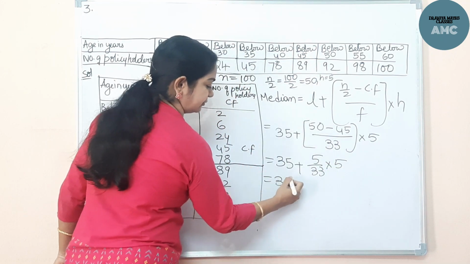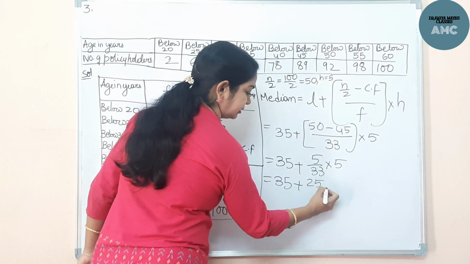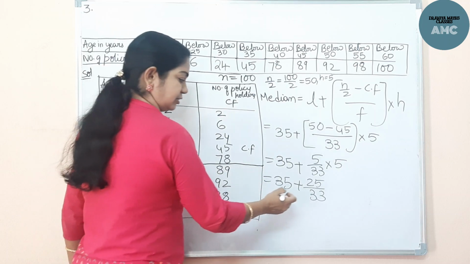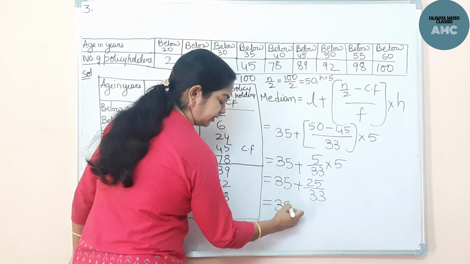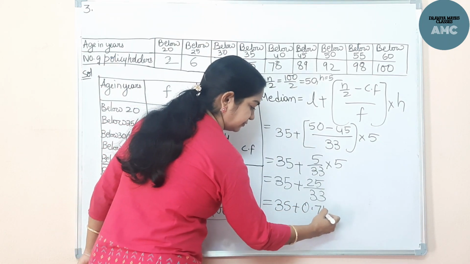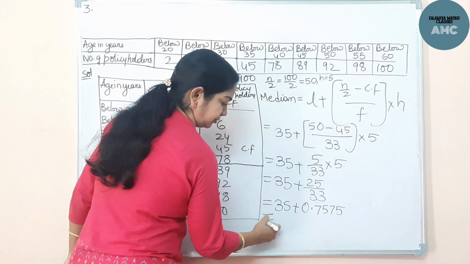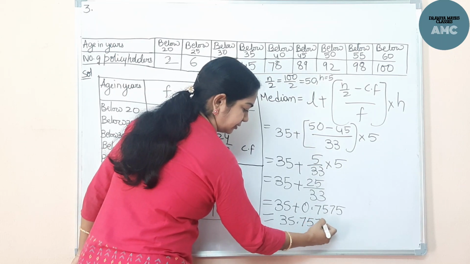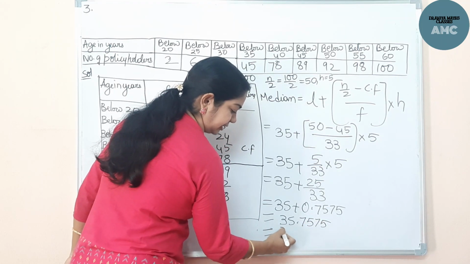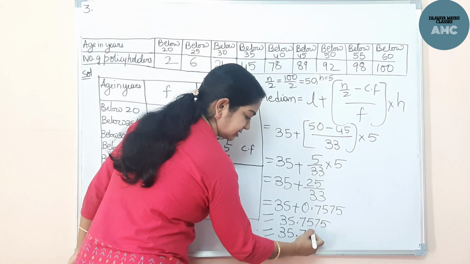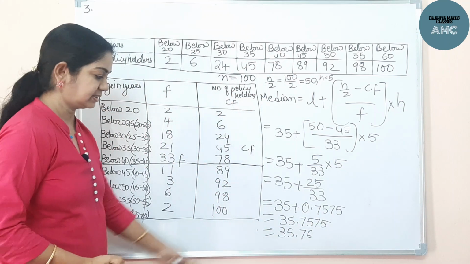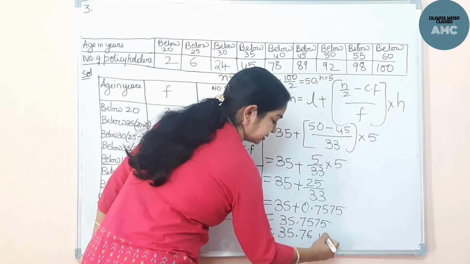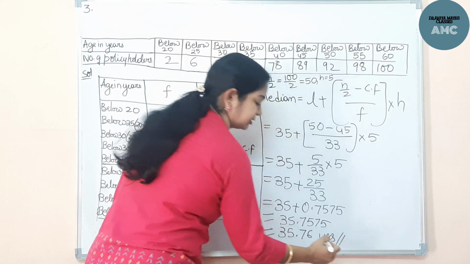So this is 35 plus 25 by 33. So the decimal part is 0.7575 and so on. If you total it, this comes to 35.75, so we can write it as 35.76, rounding to the next term. So what are the units here? That is the age, so years. This is the median age.